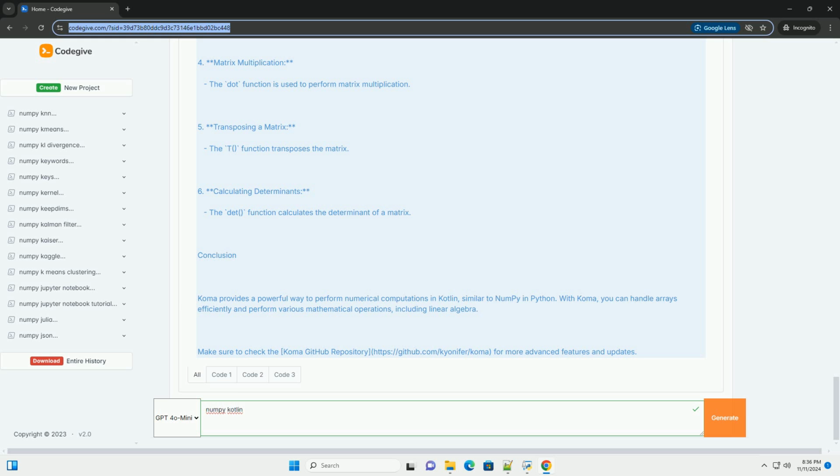Conclusion. Comma provides a powerful way to perform numerical computations in Kotlin, similar to numpy in Python. With Comma, you can handle arrays efficiently and perform various mathematical operations, including linear algebra. Make sure to check the Comma GitHub repository, https://github.com/konifer/comma, for more advanced features and updates.